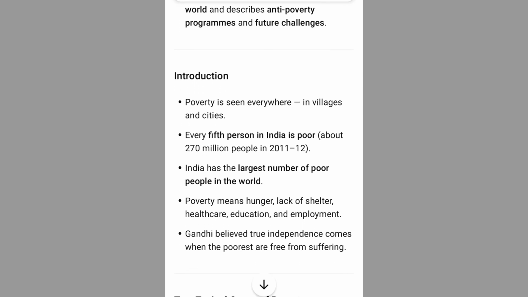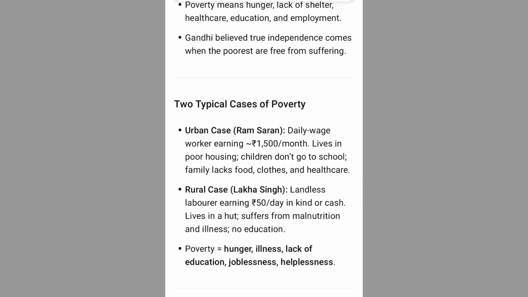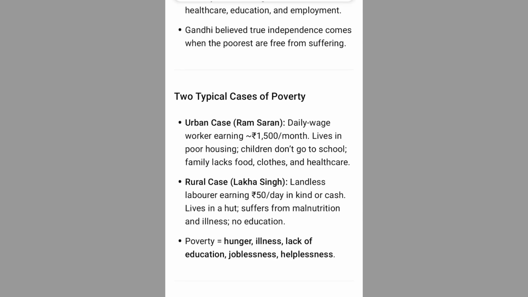Introduction. Poverty is seen everywhere, in villages and cities. Every fifth person in India is poor, about 270 million people in 2011-12. India has the largest number of poor people in the world. Poverty means hunger, lack of shelter, healthcare, education, and employment. Gandhi believed true independence comes when the poorest are free from suffering.